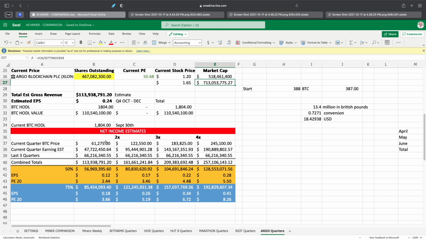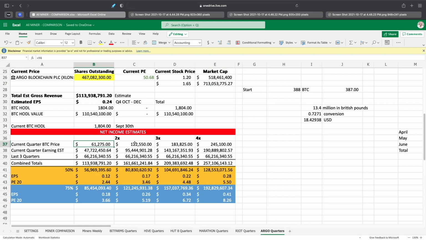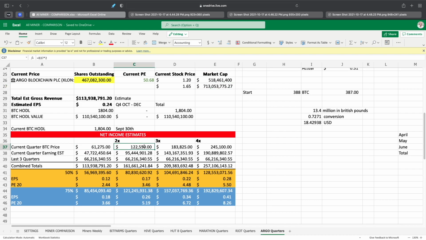Did I not change this, or am I going by... Oh, I forgot to change this here. I didn't get to it. So okay, I have to change this on this one, and I'll change it to the 100,000, 150,000, 250,000 going forward. It's a good thing I caught this now, because later on I'm going to have problems.